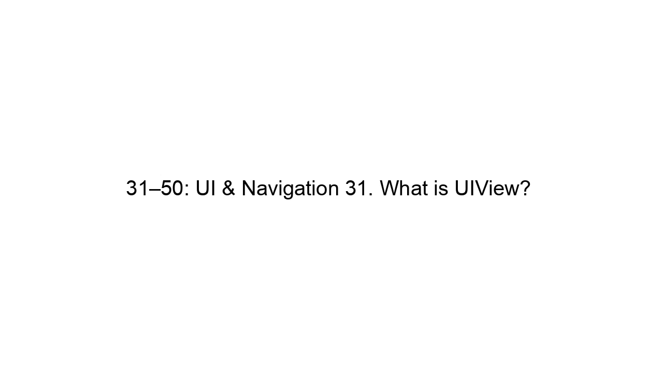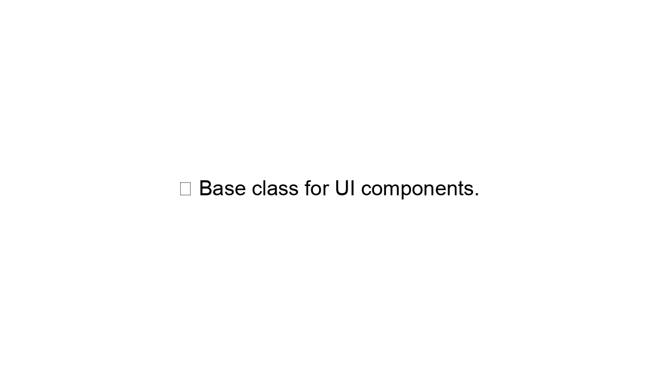31 to 50. UI and navigation. 31. What is UIView? Base class for UI components. 32. What is UIViewController? Manages screen UI and logic. 33. What is a storyboard? Visual UI design tool. 34. What is Auto Layout? Constraint-based layout system. 35. What is a stack view? Arranges views automatically. 36. What is a table view? Displays a scrollable list. 37. What is a collection view? Flexible grid list UI.